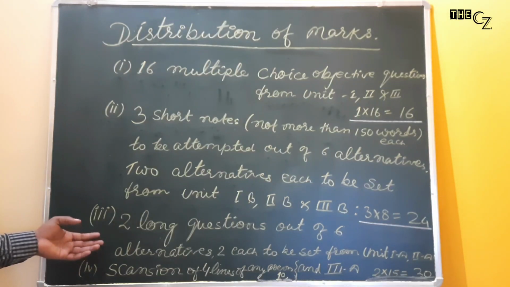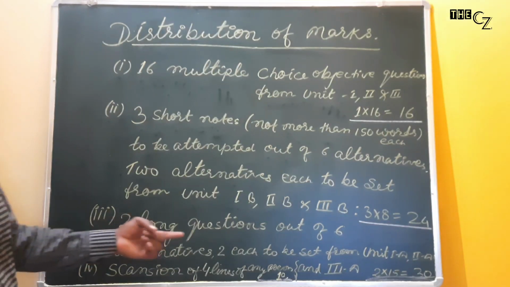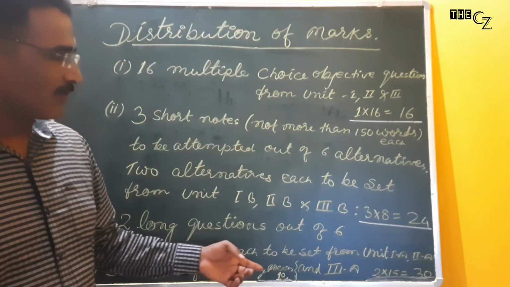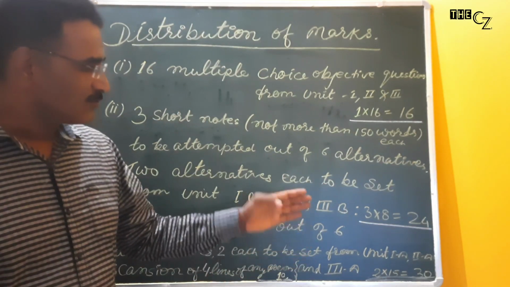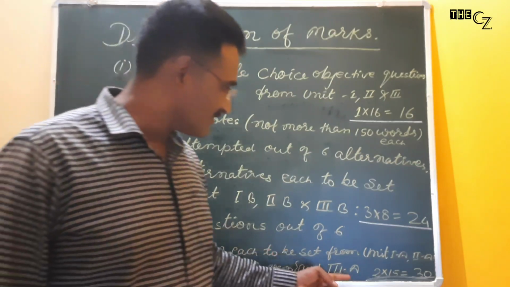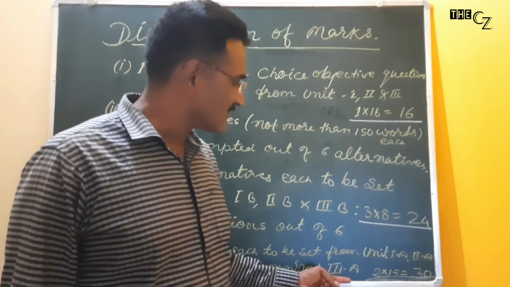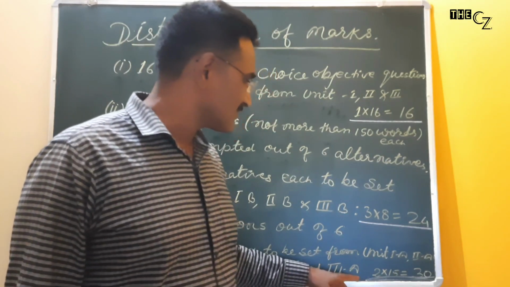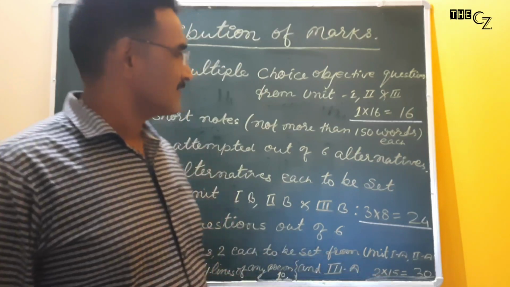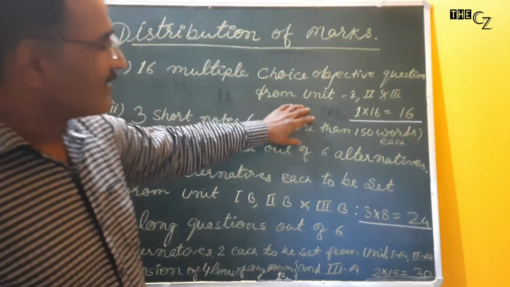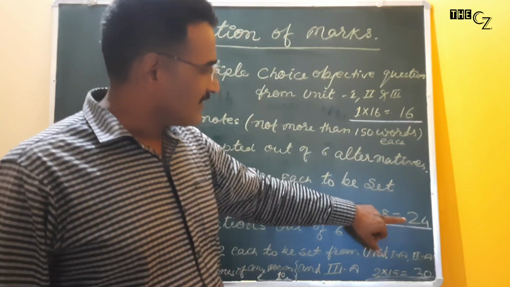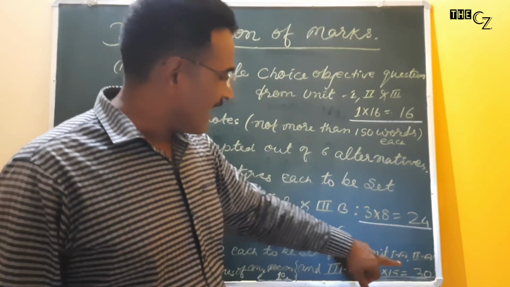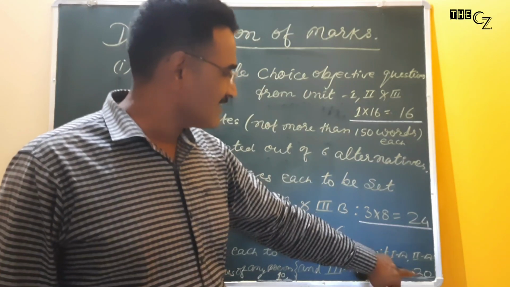Again, in point 3, 2 long questions out of 6 alternatives, 2 each to be set from Unit 1A, 2A and Unit 3, but we have to attempt only 2 questions, and 1 question will carry 15 marks, and that will be 30 marks. So now we can add 16 plus 24, that will be 40, and 30, it will be 70.